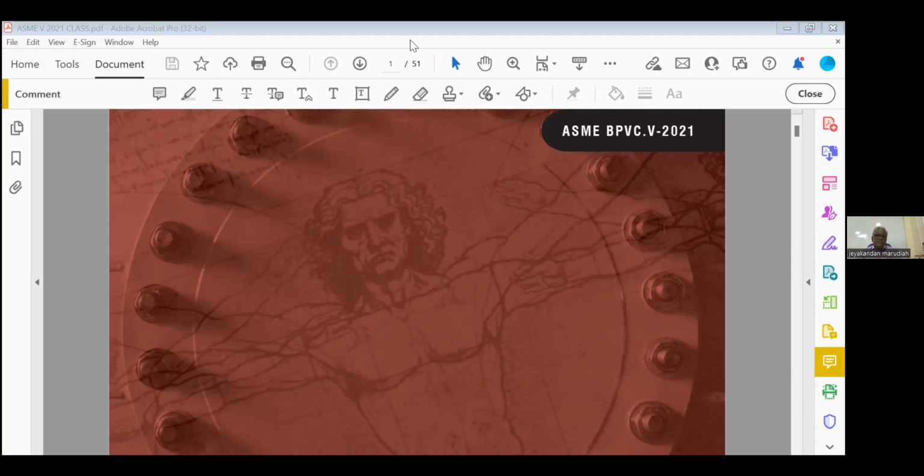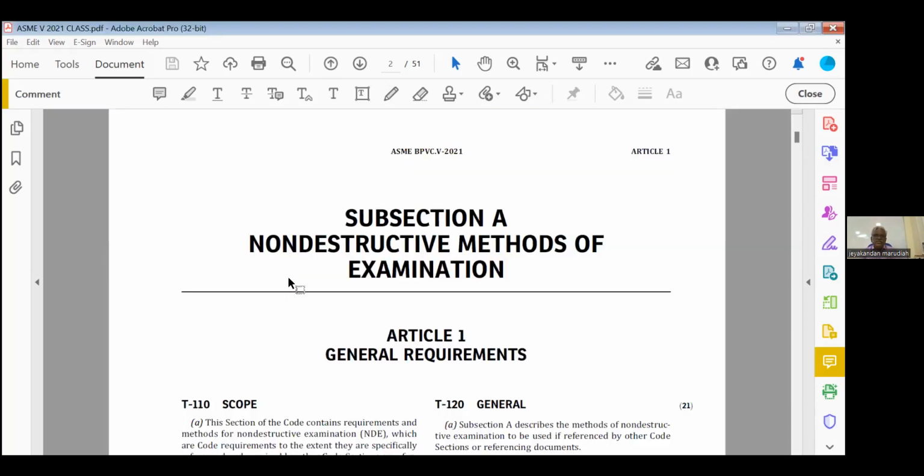Now let us start with the general requirements. Article 1. So we have Article 1 general requirements. Then Article 2 radiography testing. Article 6 penetrant testing. Article 7 magnetic particle testing. And SE 797. Article 4 and 5 actually UT, but that is not part of our exam. SE 797 thickness gauging, and there also only one paragraph is important.